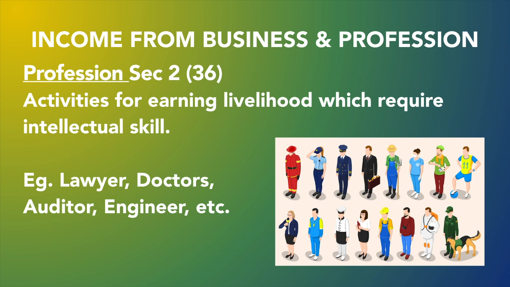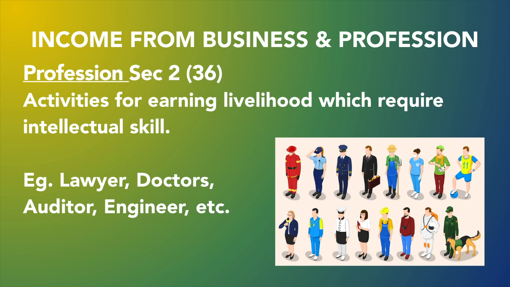Second is doctor. Doctor means he should be a practitioner. He should have a knowledge of doing operations and all. So that's the kind of service he is providing. Auditor. Auditor is what? He is a person who audits the books of accounts of a company, who examines the books of accounts of a company. So he has to have a professional degree, either a chartered accountant or a cost auditor. Like means he should have a specialization in a particular field.